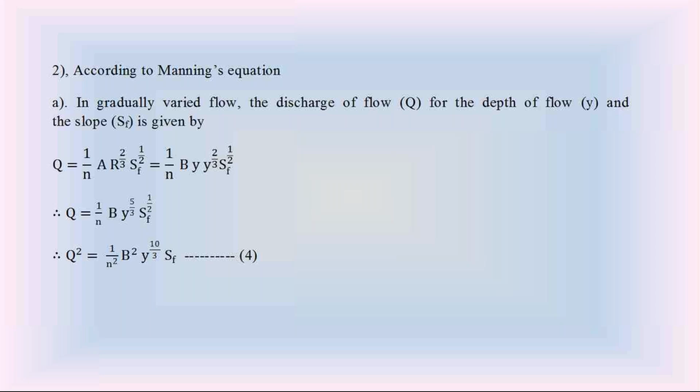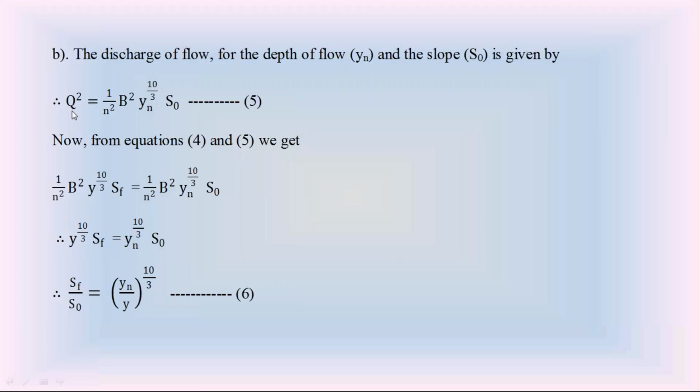In equation 4 and equation 5, we have the same discharge Q. Since the LHS in both equations is same, equate the RHS in equation 4 and equation 5. So in equations 4 and 5, discharge is Q, same. Equate the RHS in both equations. The RHS of equation 4: 1 by n square B square Y power 10 by 3 SF.